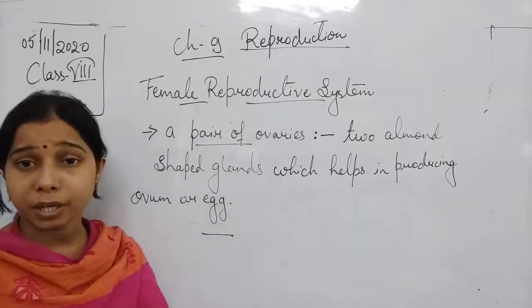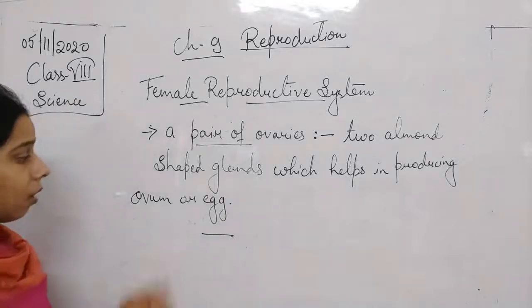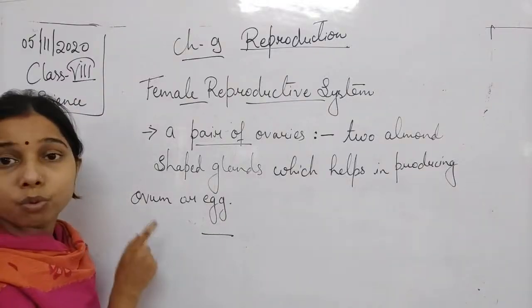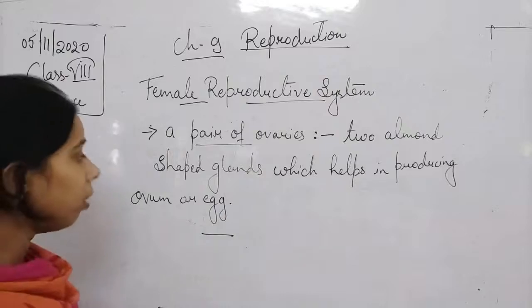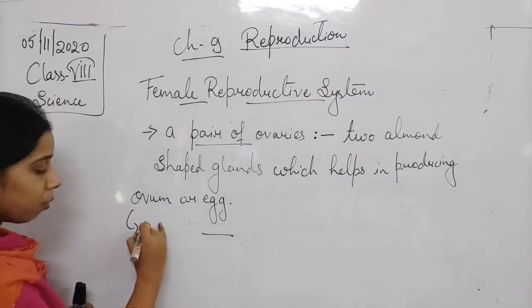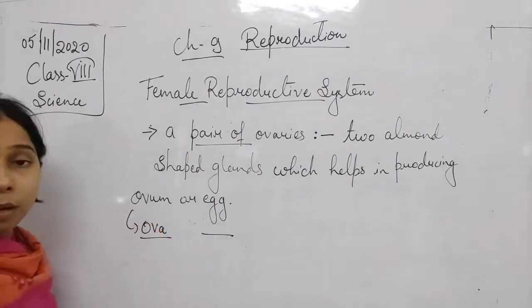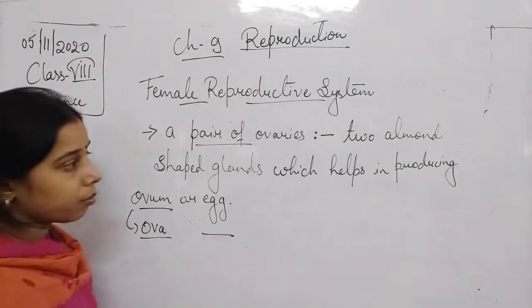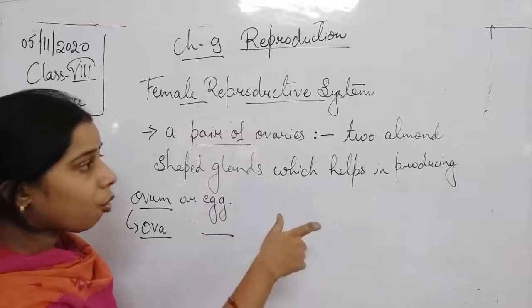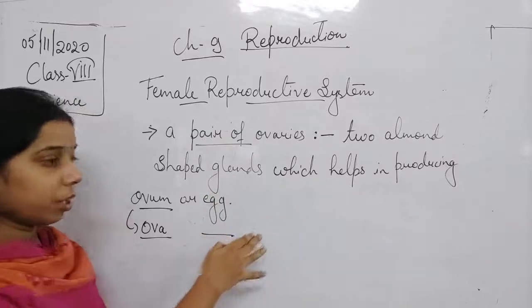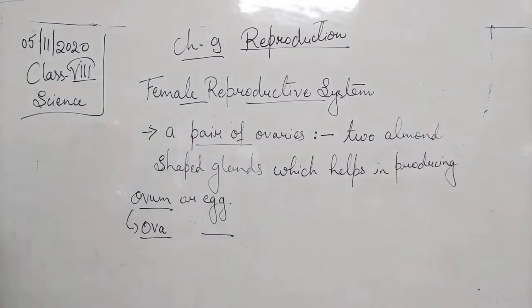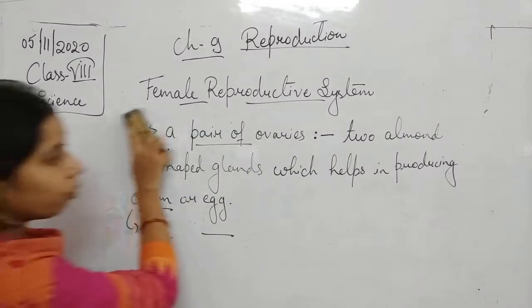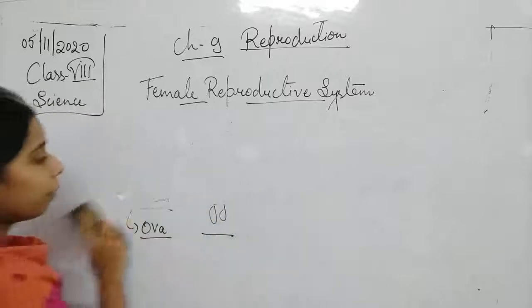Because it helps in producing the egg or ovum. Either you can use ovum or egg. The plural of ovum is known as ova. So a pair of ovaries is responsible for producing the egg or ova. That is about the pair of ovaries, that it is of a two almond shape.